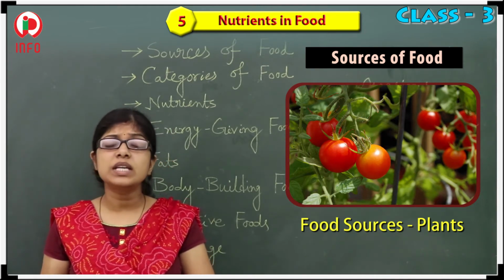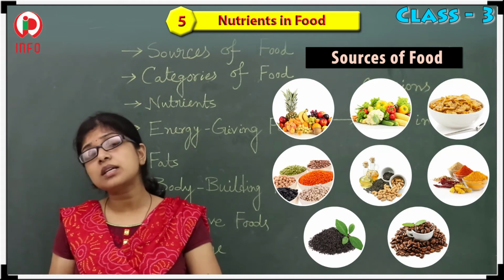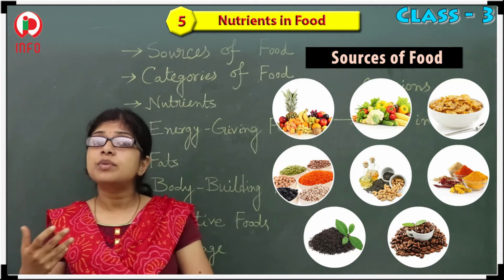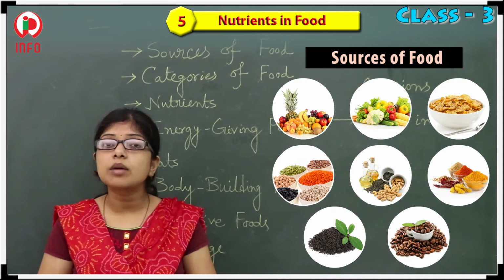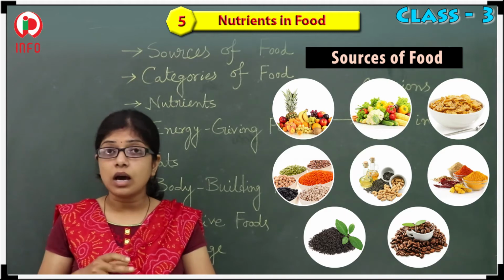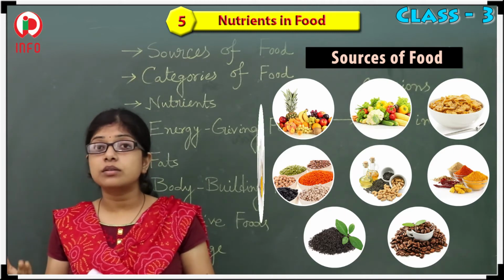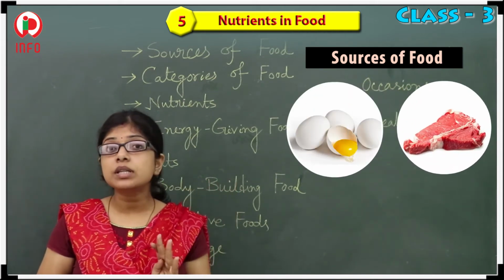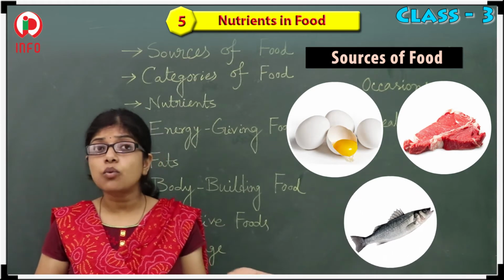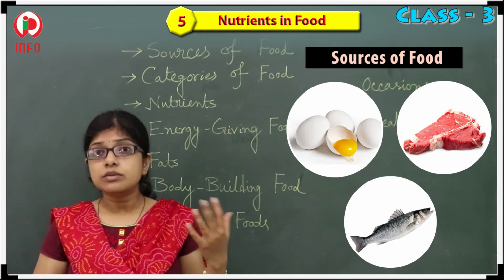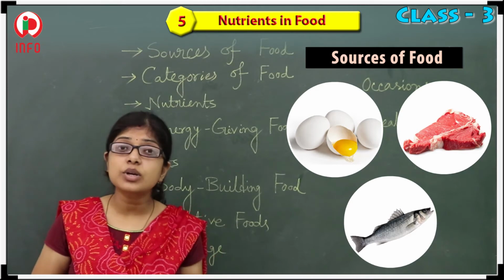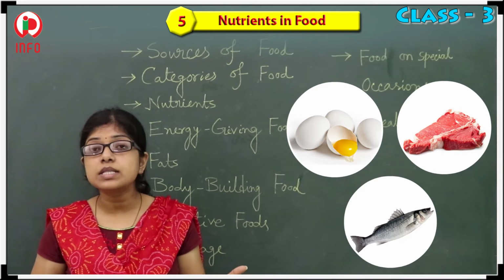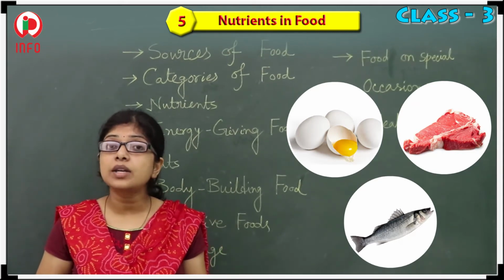So whatever it may be, it may be the vegetables, the cereals, the pulses, the fruits, and it may be the beverage also. So these all are coming from whom? From the plants. Now you can ask me that the different eggs are there, chicken, mutton, and fish are there. So are they coming from the trees also? Yes, they are also coming from the trees, because those animals are eating different kinds of plants.